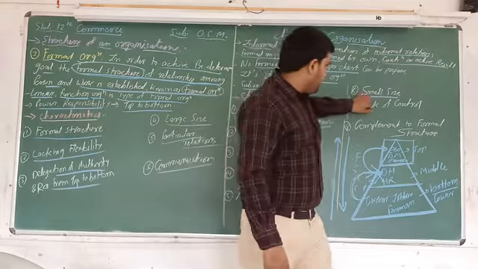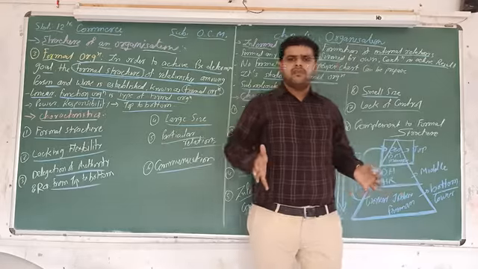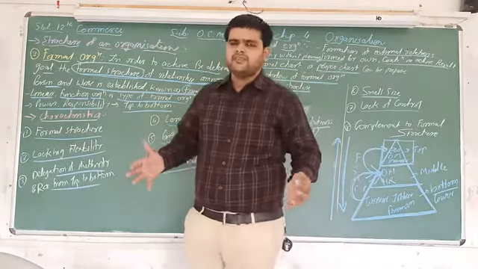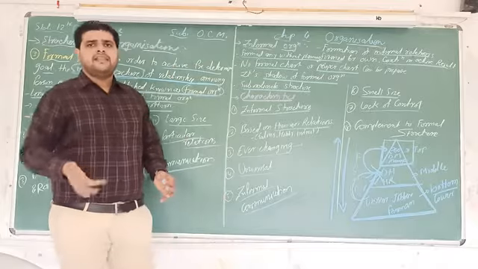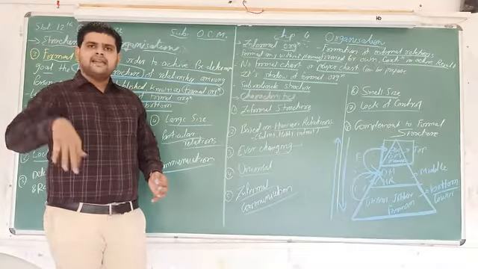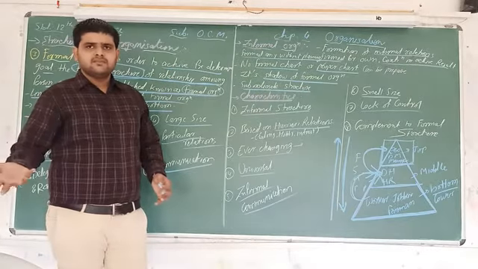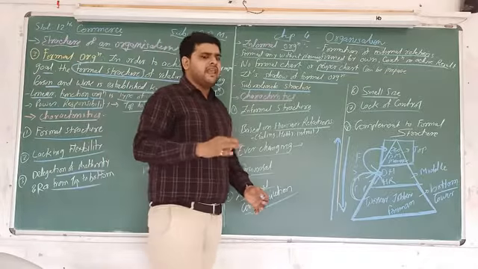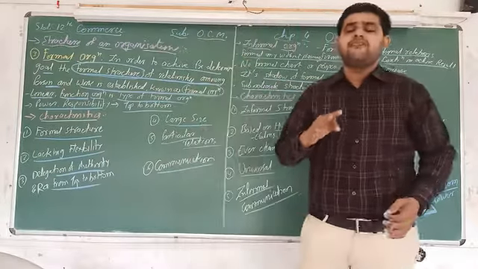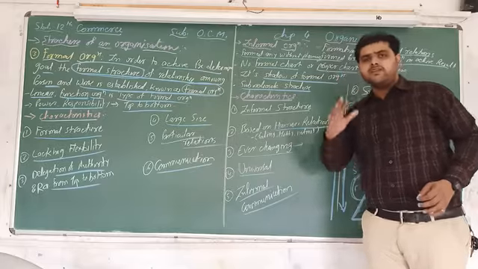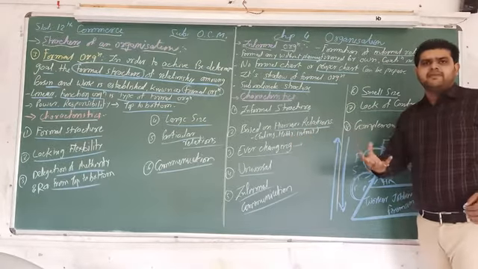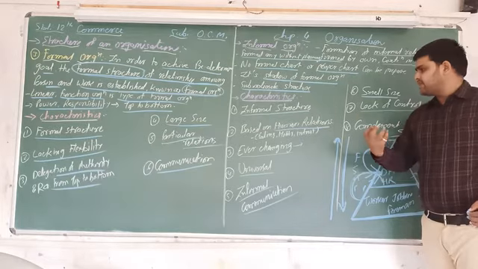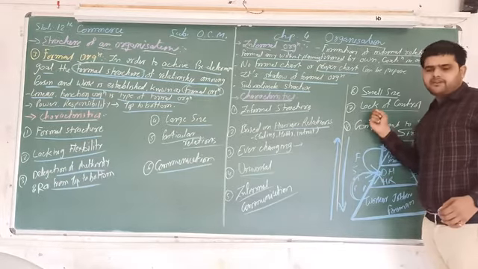Number 7, lack of control. There is no control because it's informal communication. It's an informal organization. Anybody can speak anything because all are at the same level. So there is a lack of control. There is no control among the people because they are the same type of people. So this is the lack of control.